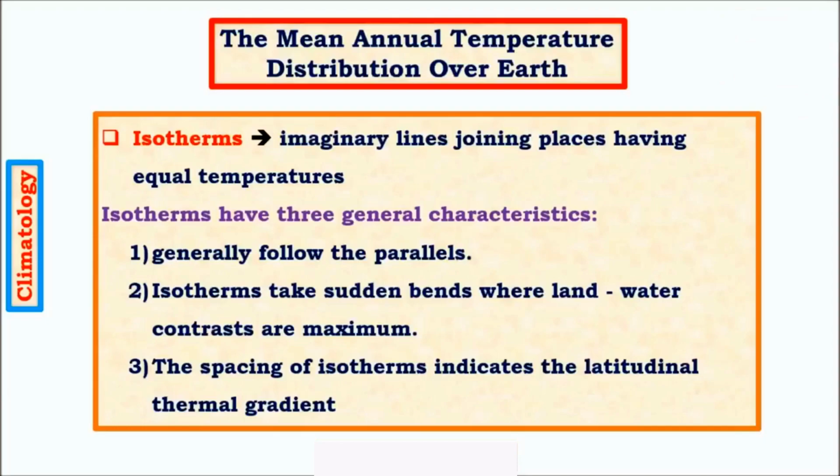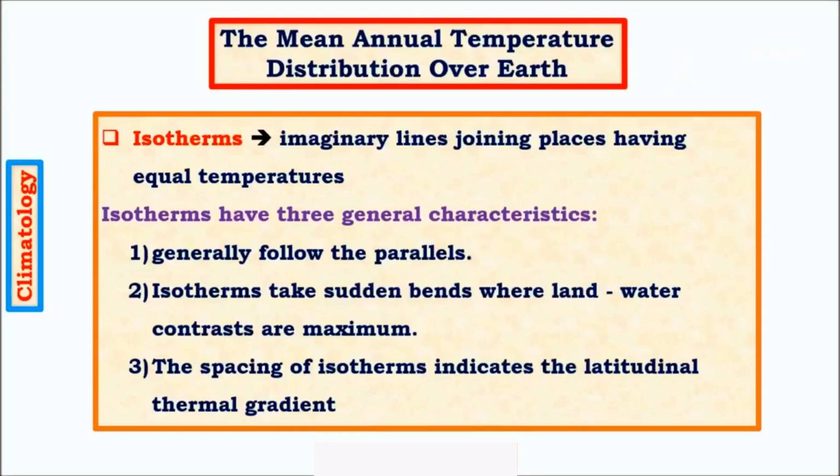And then the spacing of isotherms indicates the latitudinal thermal gradient. This simply means that imagine there are two isotherms which are separated by a very narrow distance, and there are two isotherms where the distance between them is much greater. The narrow isotherms simply mean that there is quick change in temperatures, whereas the much wider isotherms simply mean that the change in temperature between these two regions is comparatively much lower. That is, even if you travel for a very long distance, the temperature change is much lower.